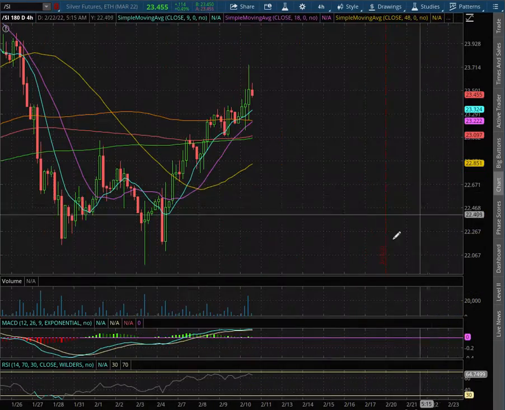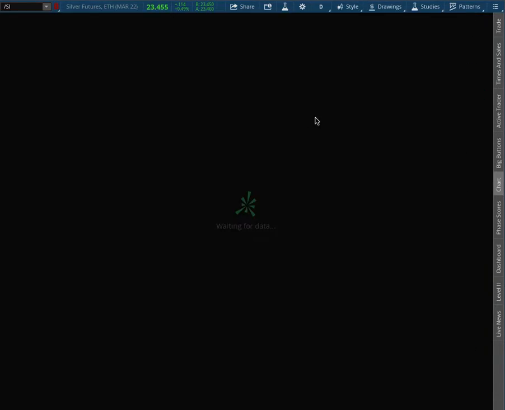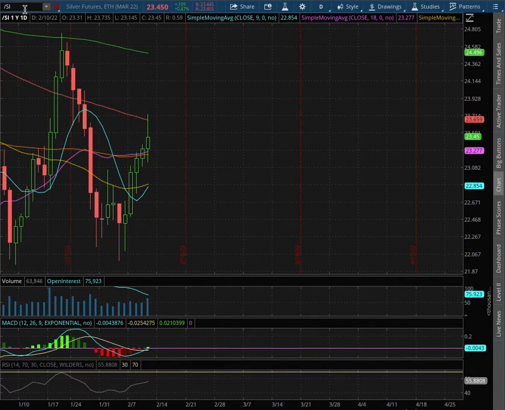With the 4-hour chart, we remain in positive MACD, slightly off of overbought levels with the RSI. As with the daily chart, we remain in slightly negative MACD, but we're seeing signs of a converge.